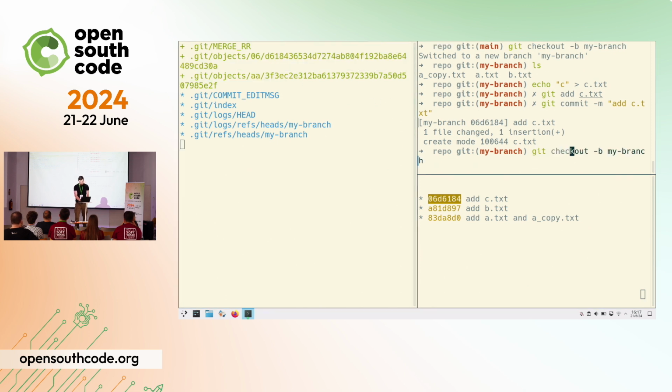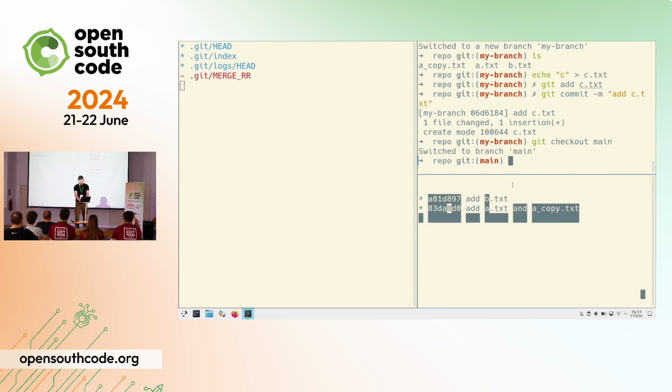So now let's go back to main. The graph is going to change because that commit is on another branch. And then we are going to merge that branch. And here I'm going to use a flag called no fast forward because the branch is super simple. So Git is going to realize that it's just one commit, and instead of actually creating 2 nodes, it's going to just pick the commit. So if you had a real branch, then you wouldn't need any flags.